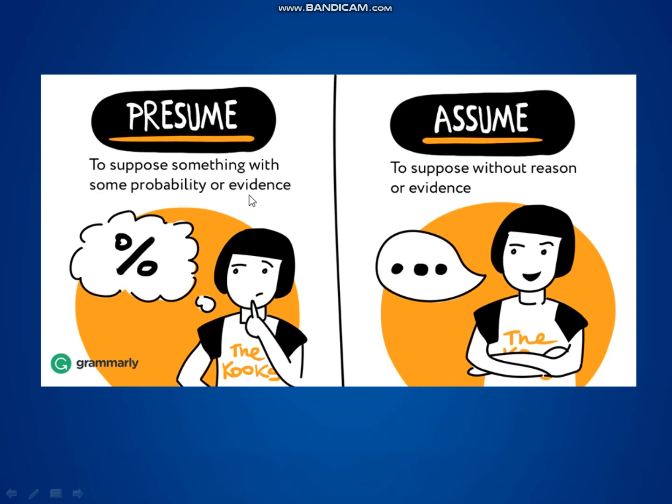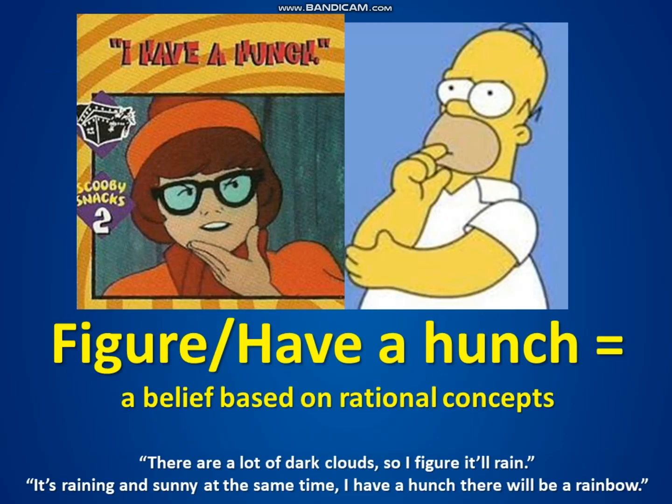So let's say you're outside and you see some dark clouds outside. You could say, wow, I presume it's going to rain. I see some dark clouds. I presume it's going to rain. This is with probability or evidence. Now, when you assume something, this is without much evidence. For example, you can say, it hasn't rained for a long time, so I assume it's going to rain today. Well, that's not a lot of evidence. Assume.